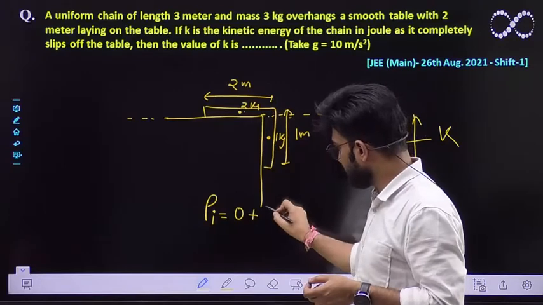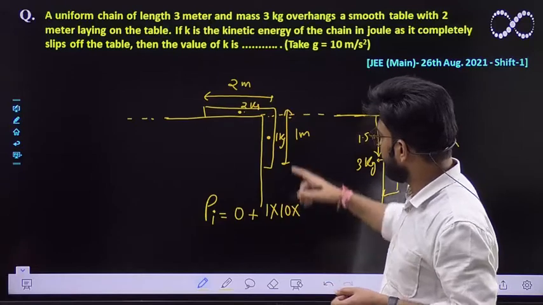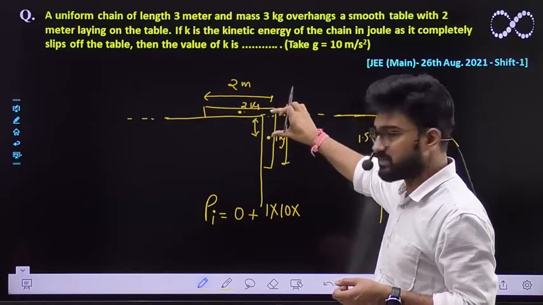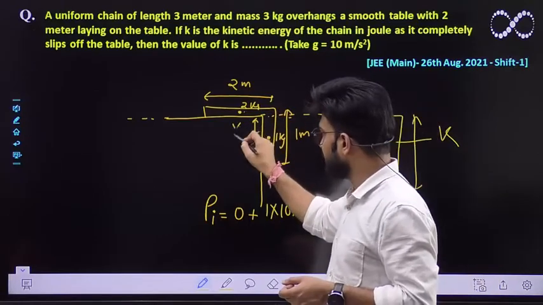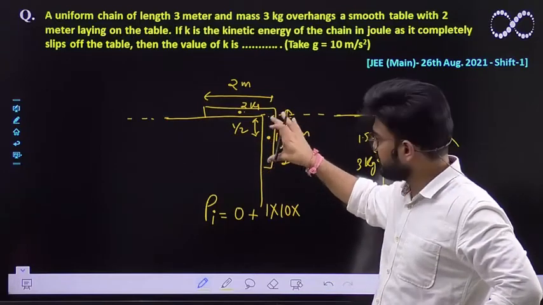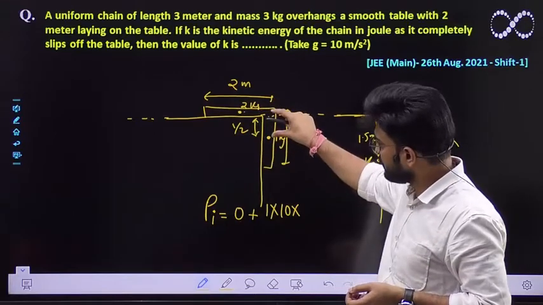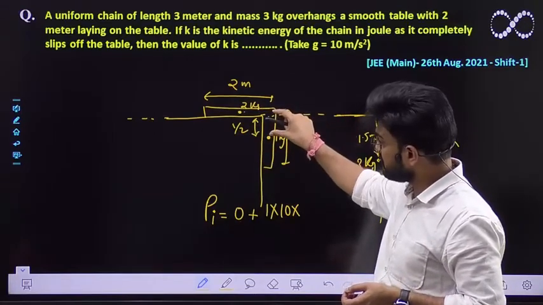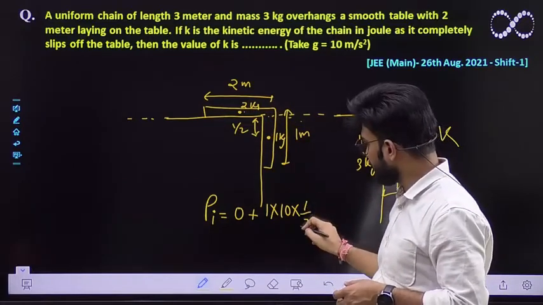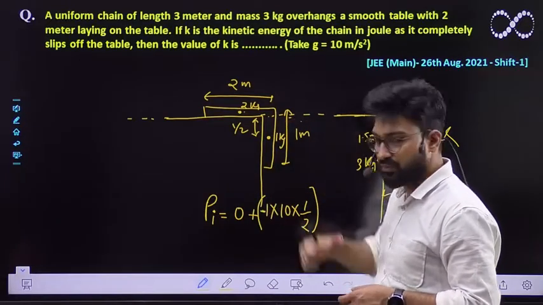This much has the mass of 1 kg, m into g into h. What is h over here? If the whole length is 1 meter, then this length is half meter. Why are we taking the whole mass to be concentrated at this point? Because this would be its center of mass. For center of mass, the hanging part would be at its middle. So this is the distance from the surface, and it would be equivalent to half, and it is negative. Why is it negative? Because this distance is in the downward direction.